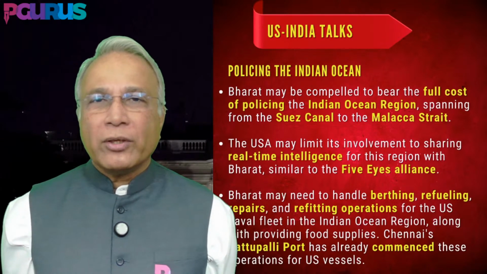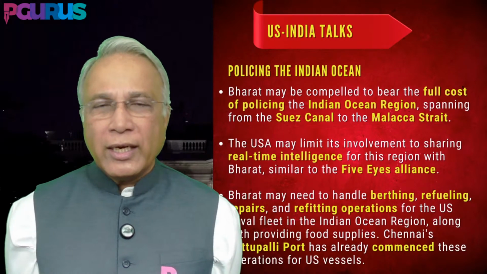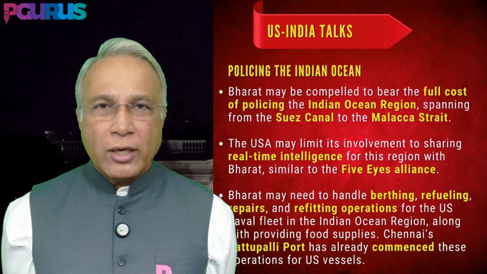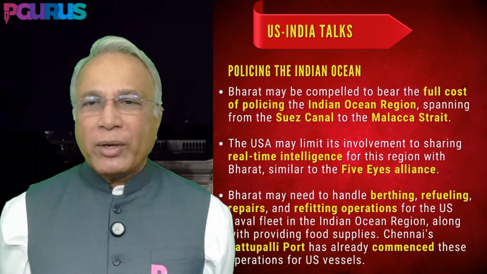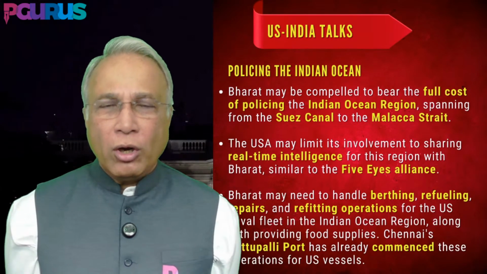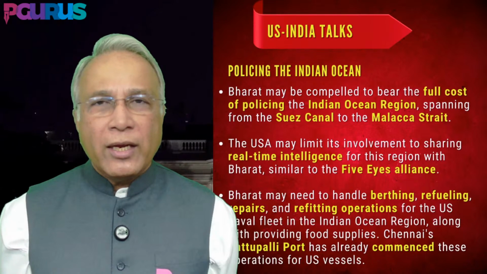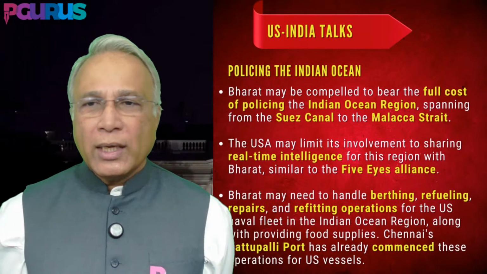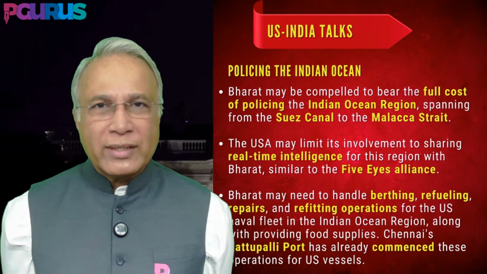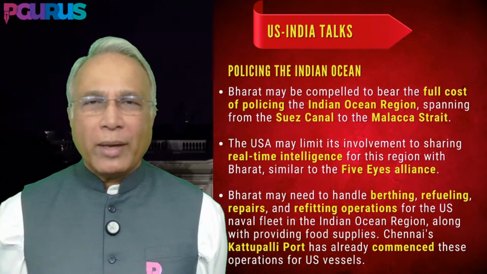The next thing, the United States might ask India to police the Indian Ocean. Bharat may be compelled to bear the full cost of policing the Indian Ocean Region, IOR, which means spanning from the Suez Canal all the way up to the Malacca Strait.